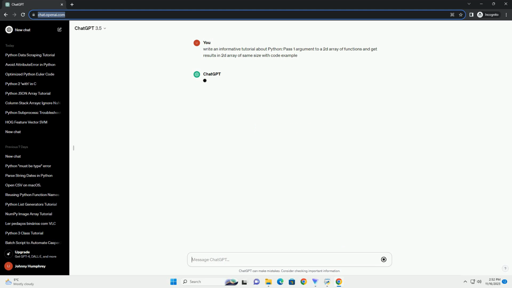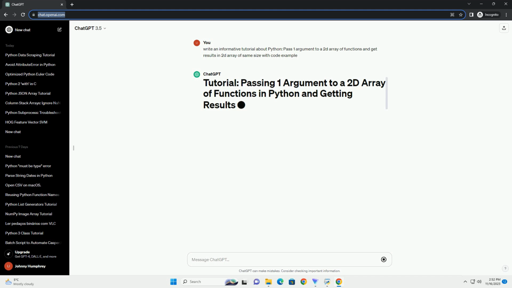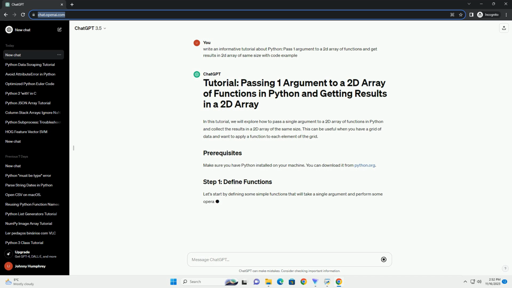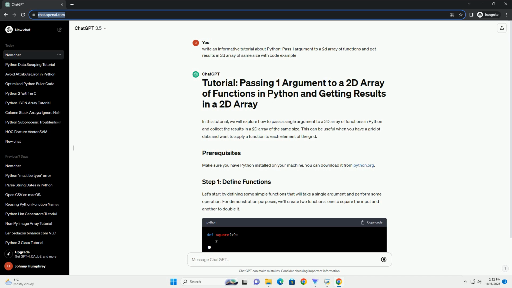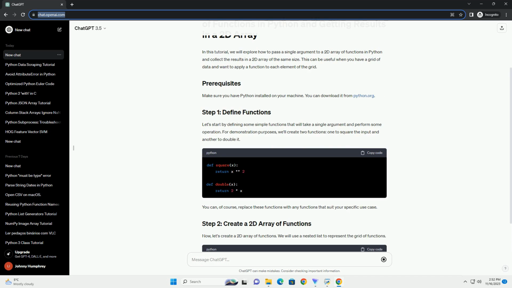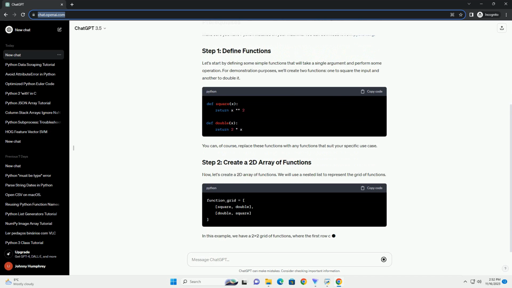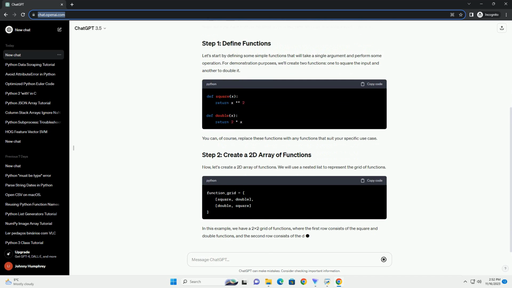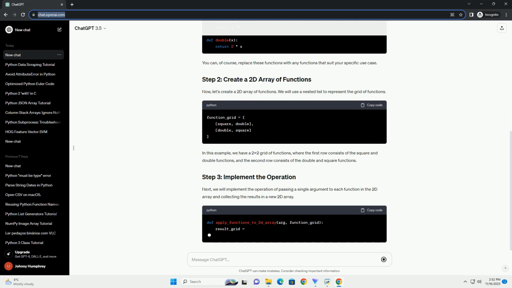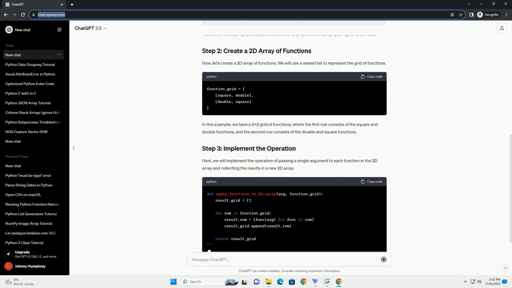Title: Passing one argument to a 2D array of functions in Python and getting results in a 2D array of the same size. Introduction. In Python, it is common to work with arrays and functions. This tutorial will guide you through the process of passing a single argument to a 2D array of functions and obtaining the results in a 2D array of the same size. This can be a powerful technique when dealing with large datasets and performing operations concurrently.